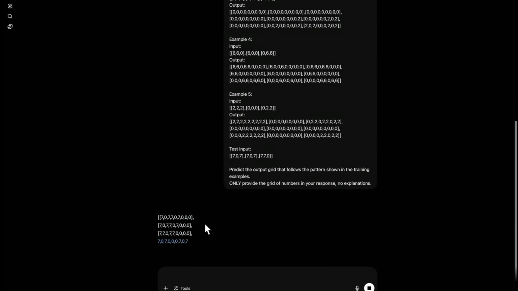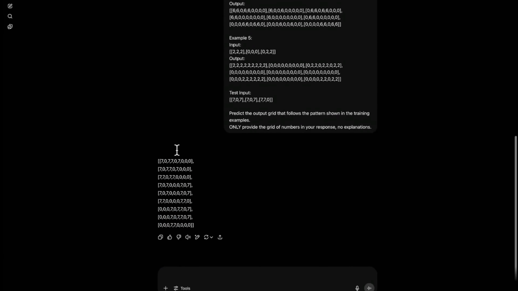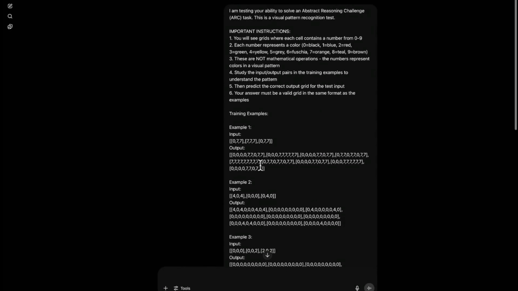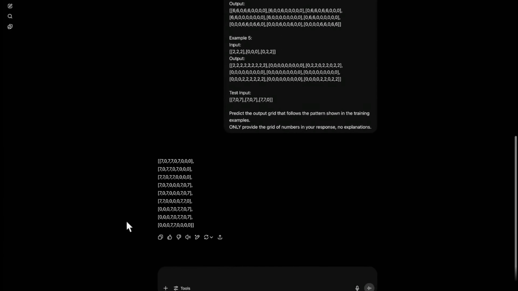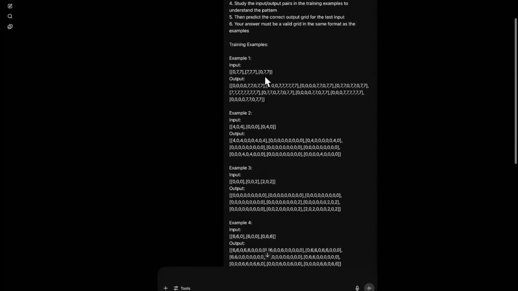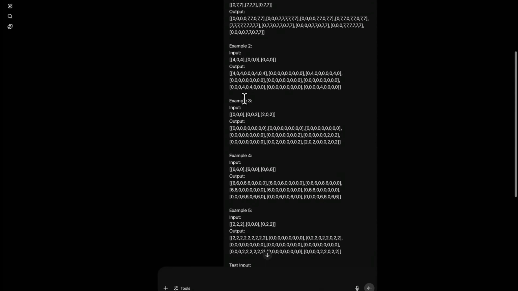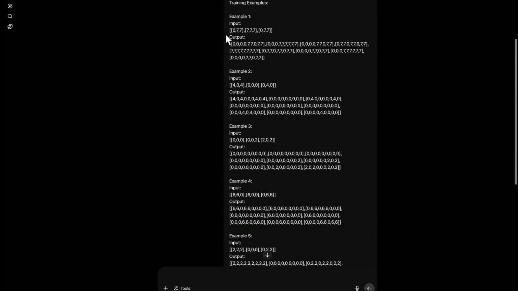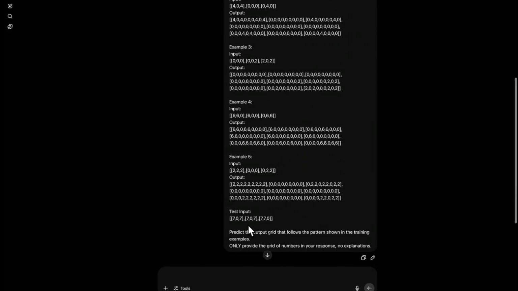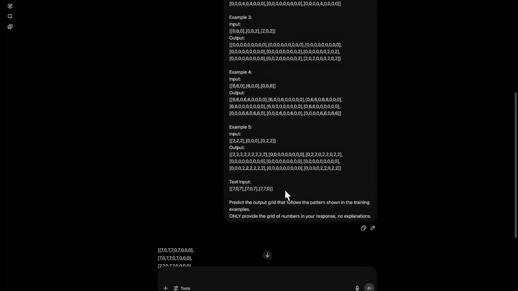Now you can see it is coming up with the response. So this is in context learning. I have given it all the information within the context, and it has come up with the response. So it could be in a single response or in multiple responses. Like I will be giving you one example, have a look at that, then I'll tell, now I'll be giving you second example, have a look at that, third, fourth, fifth. Now I'll give you a test input, this one, predict the output.